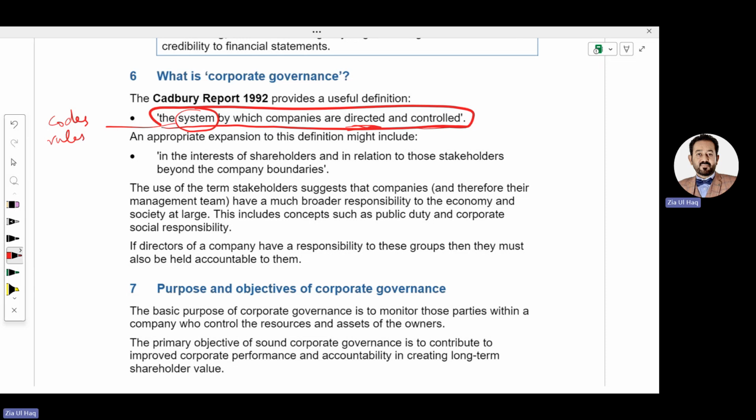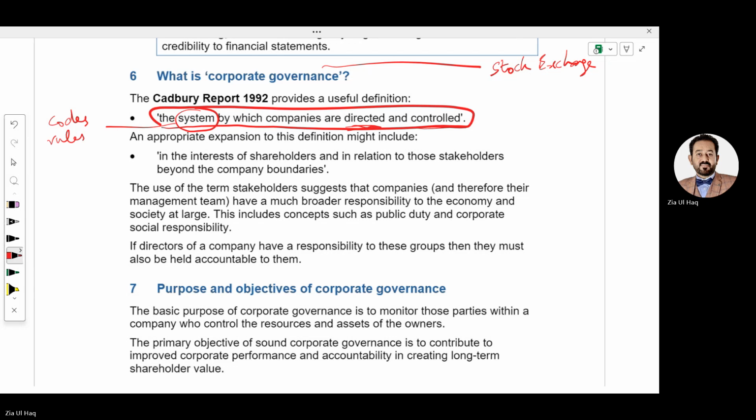And every listed company has to follow corporate governance, meaning they have to follow certain rules. Who will define these rules? The stock exchange will define these rules, because being a listed company on a stock exchange, you have to follow the rules of the stock exchange. Those rules are called corporate governance, meaning system codes that a company needs to follow, because through this the company can be directed and controlled in the best way.